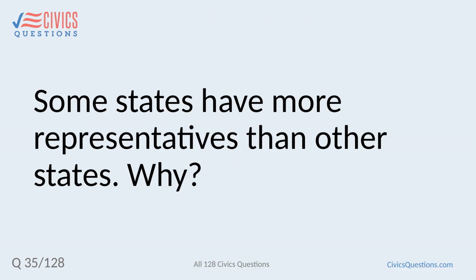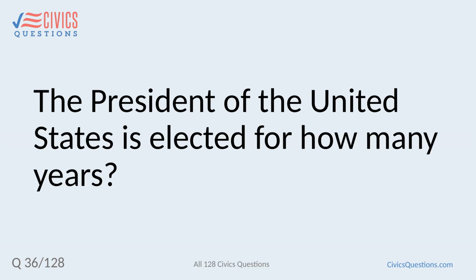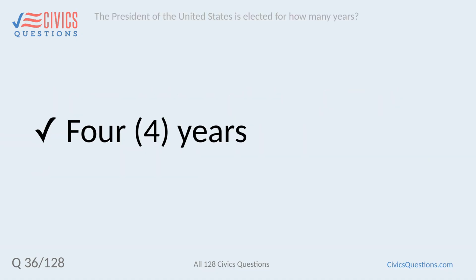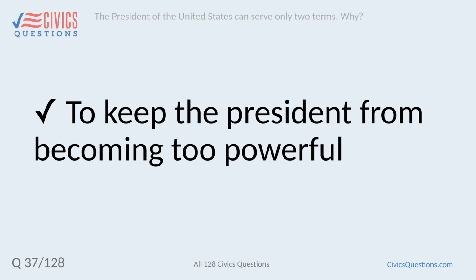Some states have more representatives than other states. Why? Because they have more people. The President of the United States is elected for how many years? 4 years. The President of the United States can serve only 2 terms. Why? To keep the President from becoming too powerful.